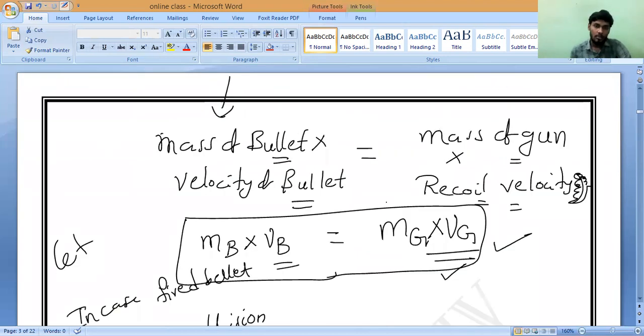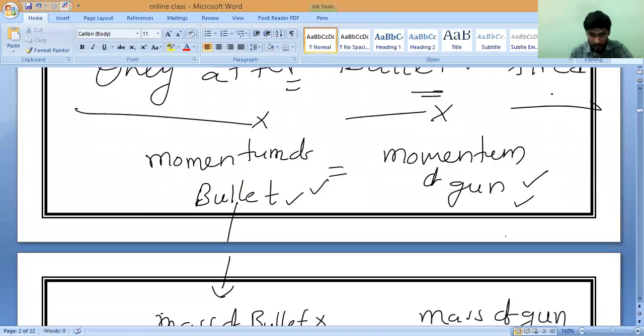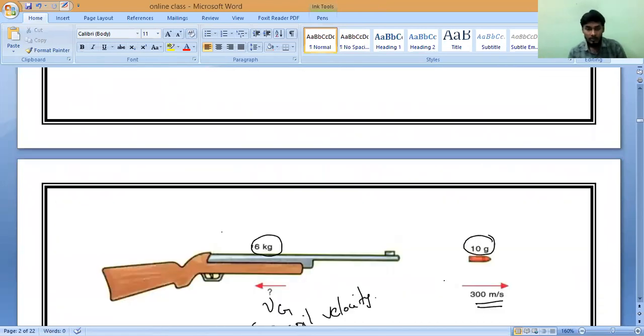Second formula is what? Momentum of the bullet is equals to momentum of the gun. Do you understand, Ra? Momentum of the bullet is equals to momentum of the gun. That is what? Is it yes or no? Please tell me.